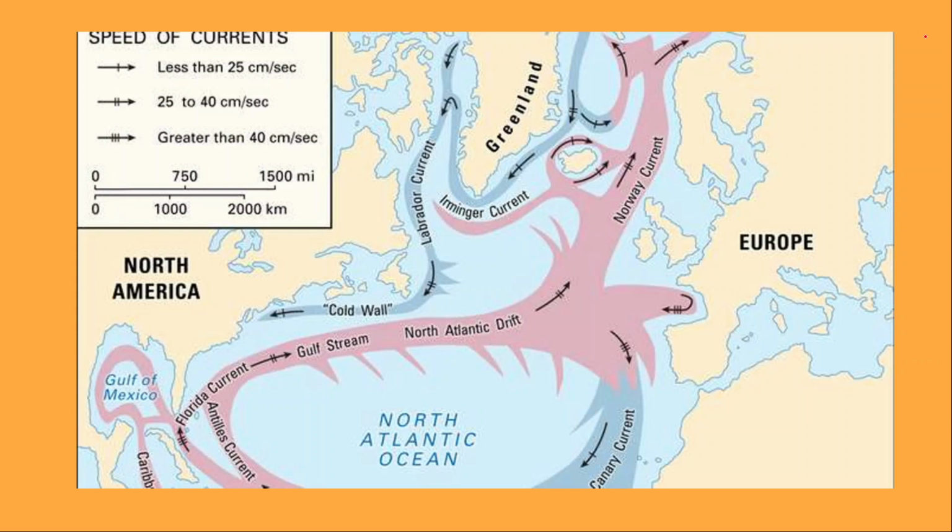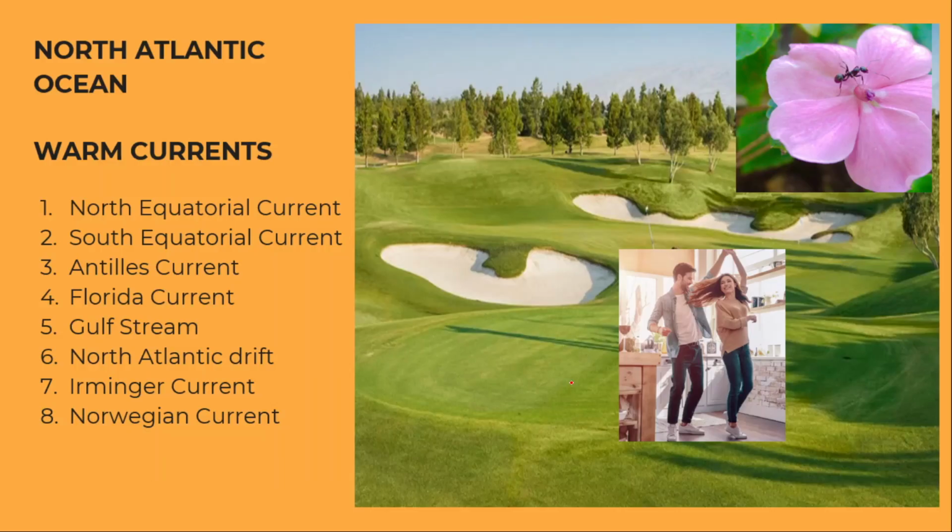So let's begin. Now, here we are seeing the North Atlantic Ocean. This whole is the North Atlantic Ocean. First we will be learning the warm currents of the North Atlantic Ocean. My code for Atlantic is romantic, because first we need to make a code for the ocean we are learning so that we do not get confused.